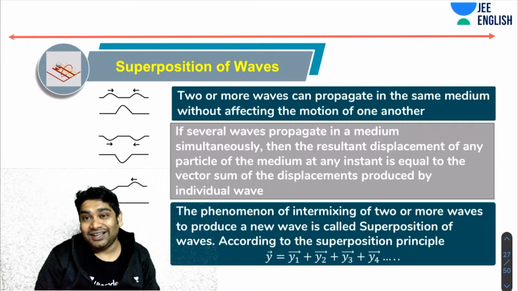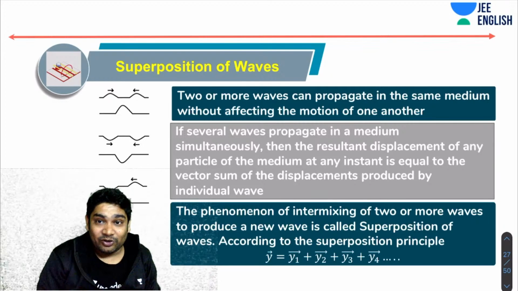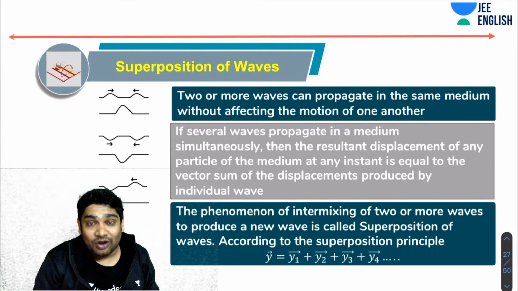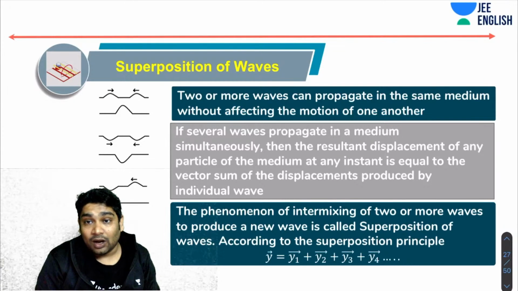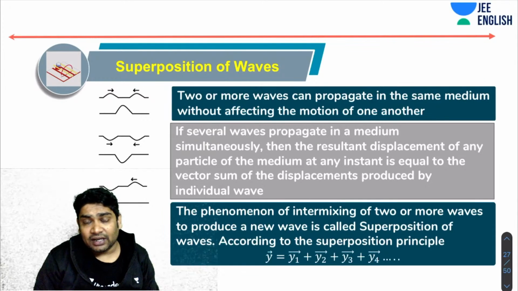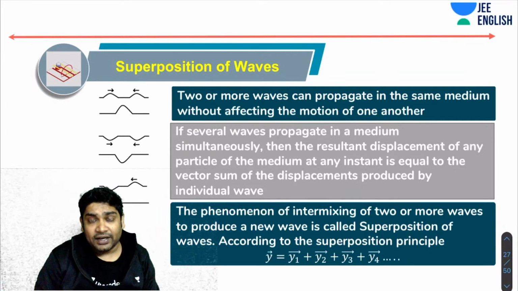This phenomenon of intermixing of two or more waves to produce a new wave is what we call the superposition of waves. According to the superposition principle, which we also used in superposition of SHMs, the resultant wave equation is nothing but the vector sum of all the displacements at any point produced by individual waves.